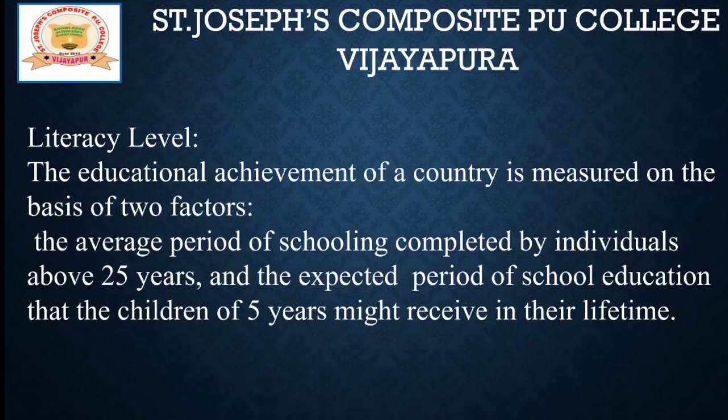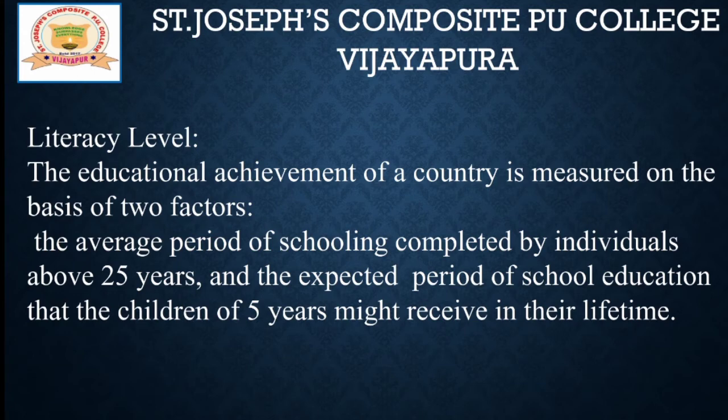Now let us see about the literacy level. What is the literacy level or education rate, and how do we measure it? The educational achievement of a country is measured mainly on the basis of two factors. First, the average period of schooling completed by individuals above 25 years, that means adult literacy rate.